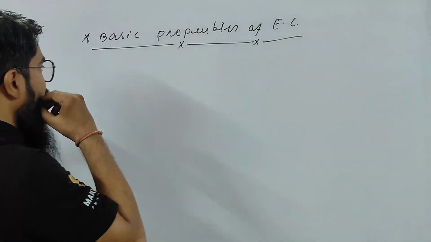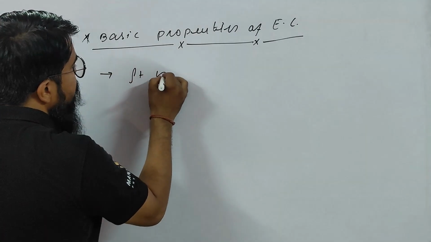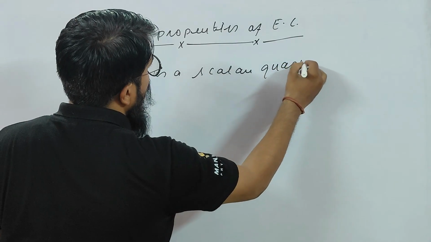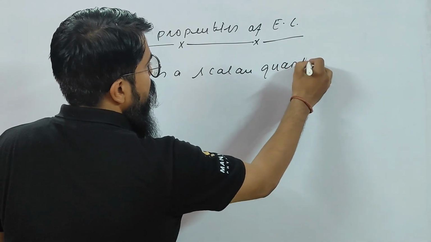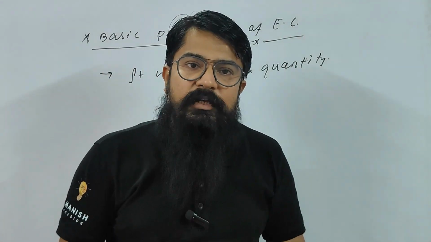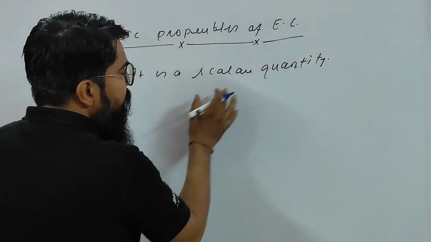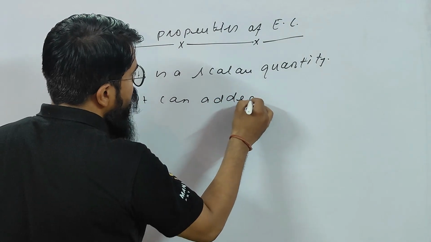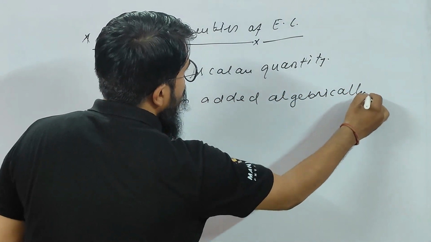So children, first, you see, charge is a scalar quantity. Do you know what is meant by scalar quantity? Yes or no? The quantity which has only magnitude is known as a scalar quantity. Second property, children: since it is a scalar quantity, it can be added algebraically.